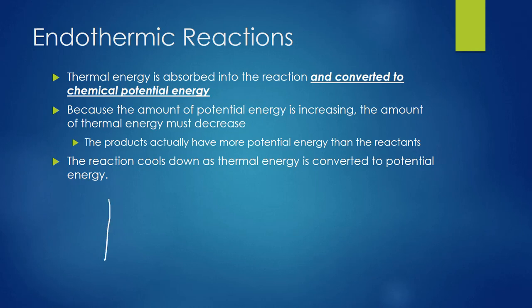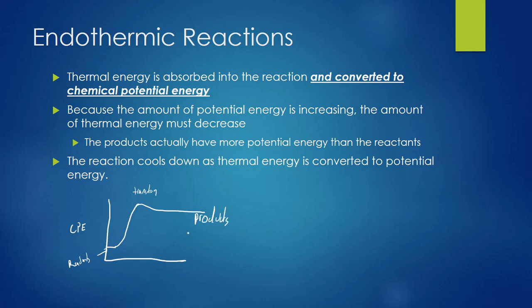So this one sort of looks the opposite. If we have our chemical potential energy over here, it's going to start with a fairly low amount of chemical potential energy. And again, we have to activate this reaction, so we're going to have to bump up a bunch of energy. So we start right here with our reactants, and they don't have very much chemical potential energy. Then we put in some energy to get them to their transition state, so they're not reactants, they're not products, they're somewhere in the middle, and then the reaction happens and it'll stabilize a little bit, and then it might peter out right there.